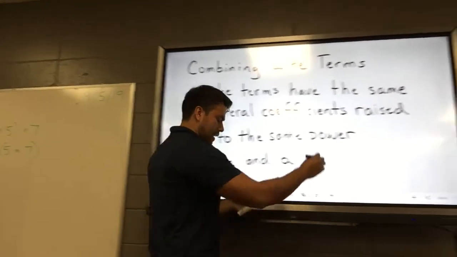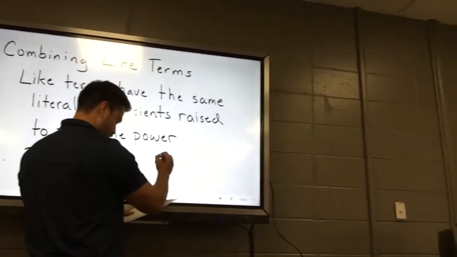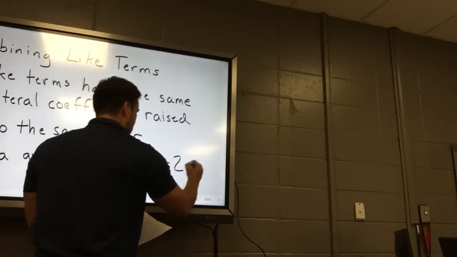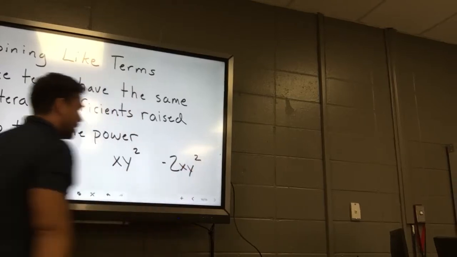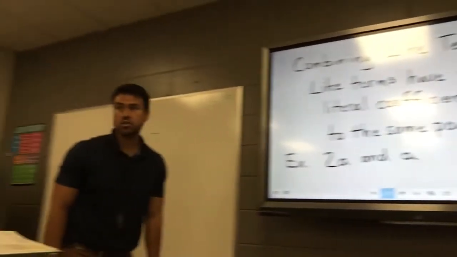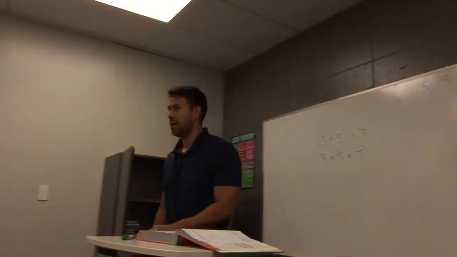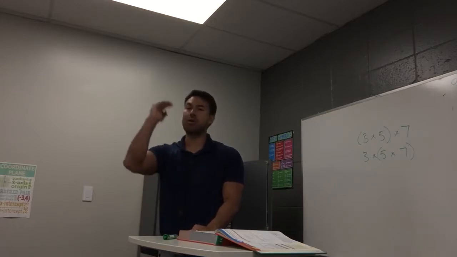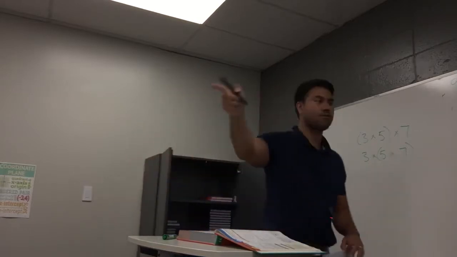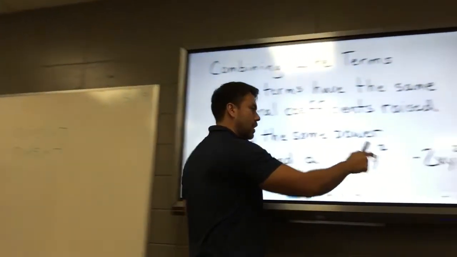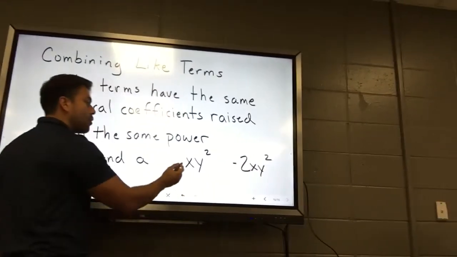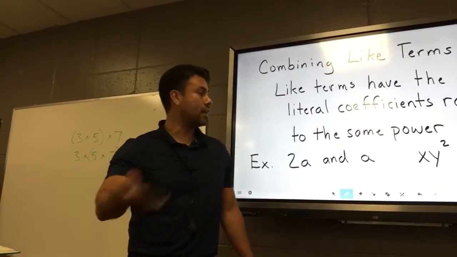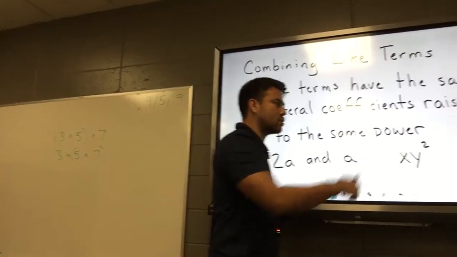3a. And then another example would be xy squared and negative 2xy squared. Do they have the same literal coefficients? Yes, they both have x and y. Do those literal coefficients have the same powers? Yes, they both have x to the first and they both have y squared. These are like terms. If I were to add these together, I would get negative 1xy squared or negative xy squared. Same thing.